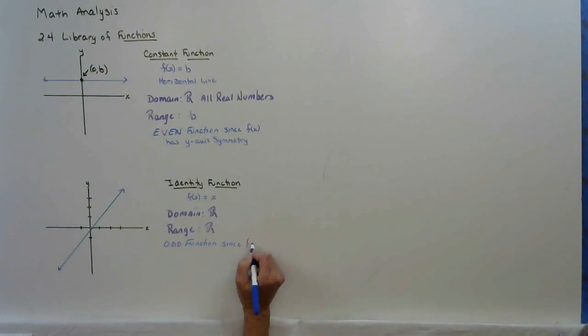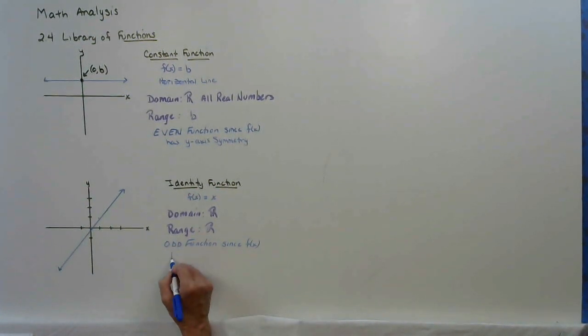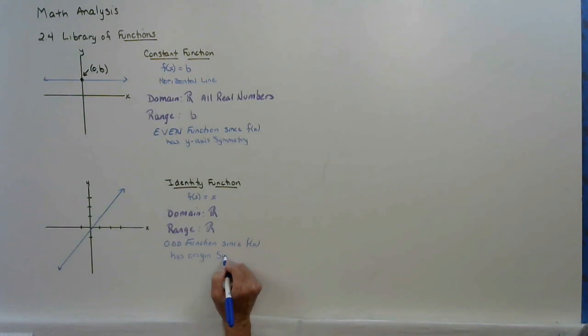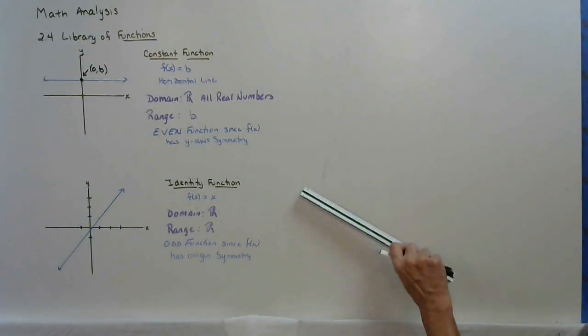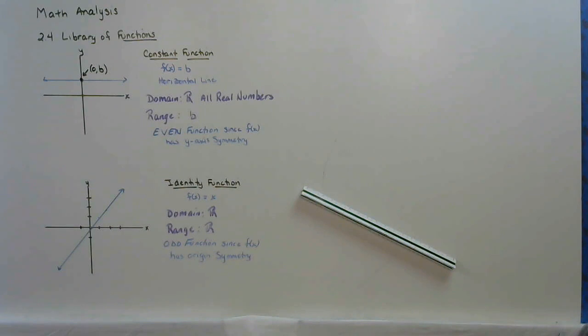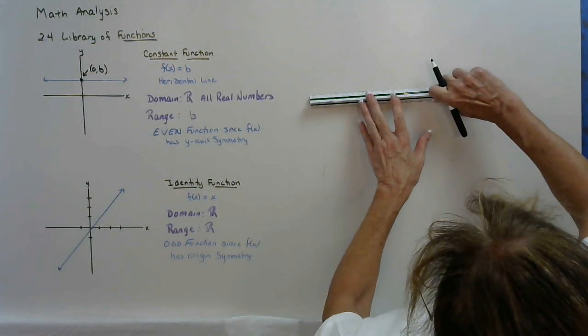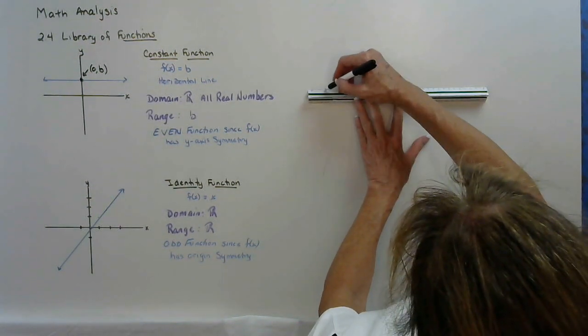Since the function f of x has origin symmetry. So let's keep going. The next function we're going to take a look at, let me give you an x, y.